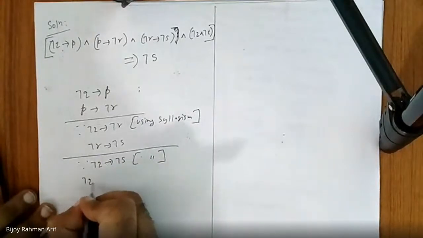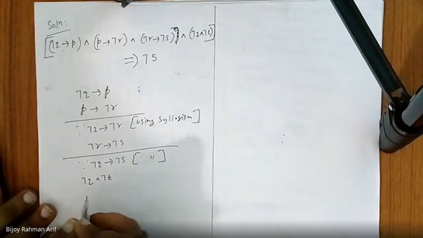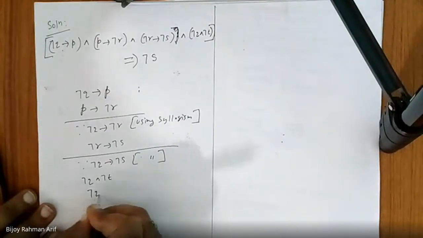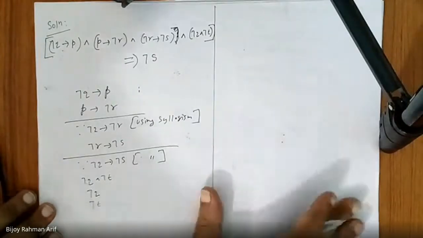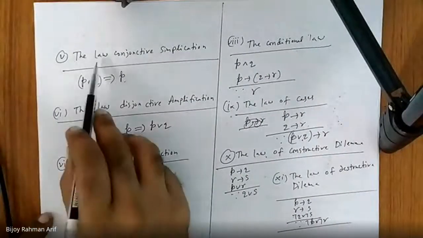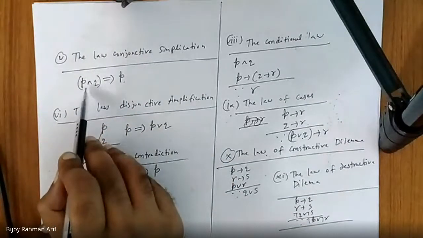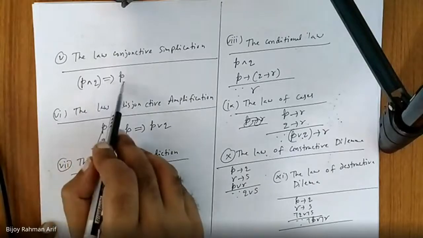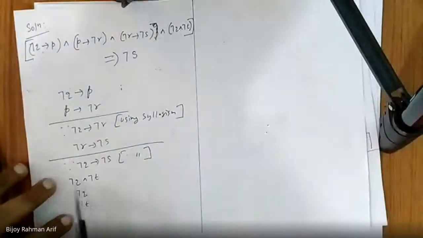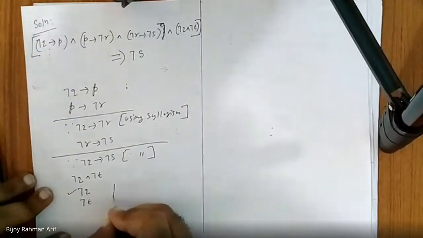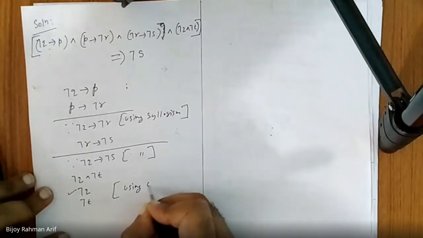Now, not Q and not T. What can we write using the law of conjunctive simplification? Go over the formula. Left side, there are 2, right side, there is 1. Am I right? Yes, sir. Conjunctive.